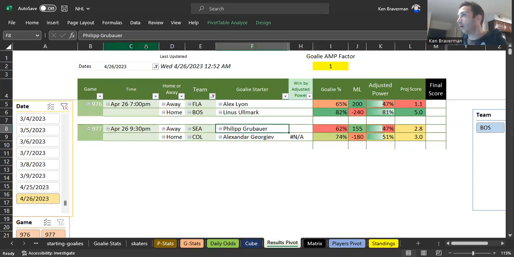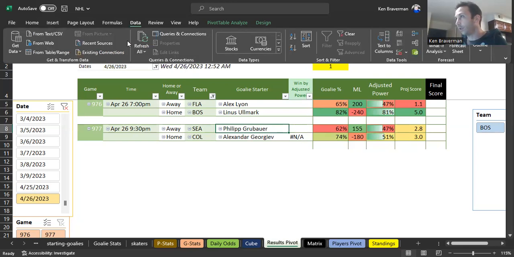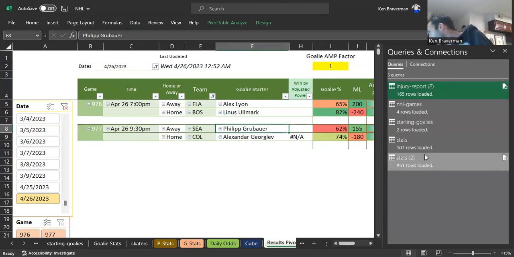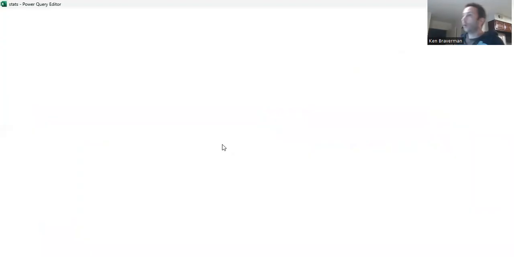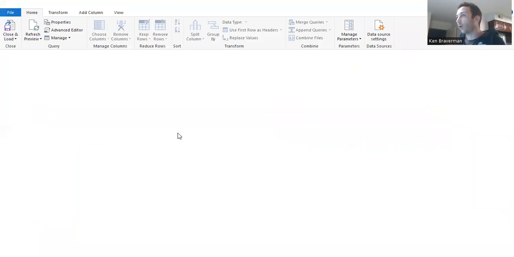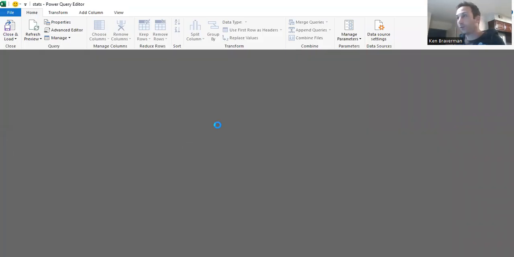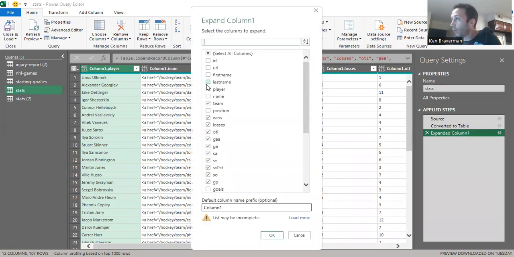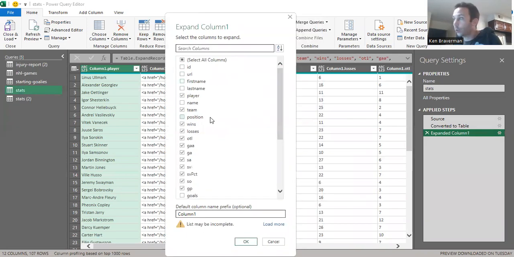If you really see what's going on deep within here as you open up the query editor, something like, we'll say, goalie stats, for example. When you open it up, you end up getting a choice of whatever is in the entire database as what you might want to look at as a category, and it's all appropriately streamlined. So that means that there's a list of all the different things that you might want to have right here. You get a choice of all of them, and they properly bring them in the right format.